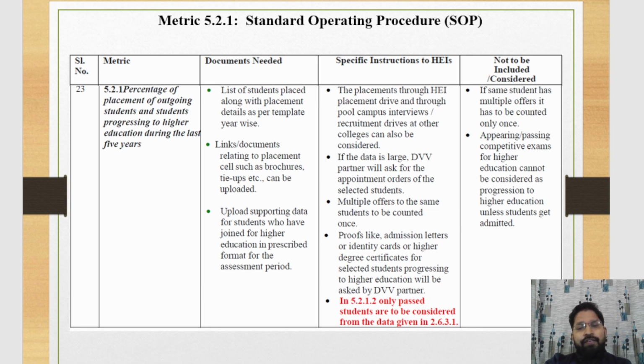Means if you claim that the student goes for higher education, then you should submit proof of that. As a proof, you can attach an admission letter, ID card, or higher degree certificate.